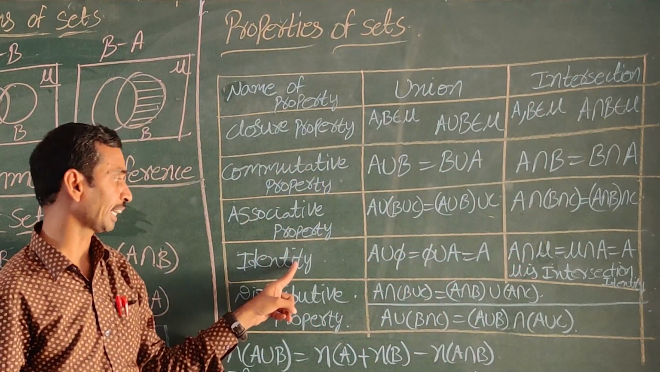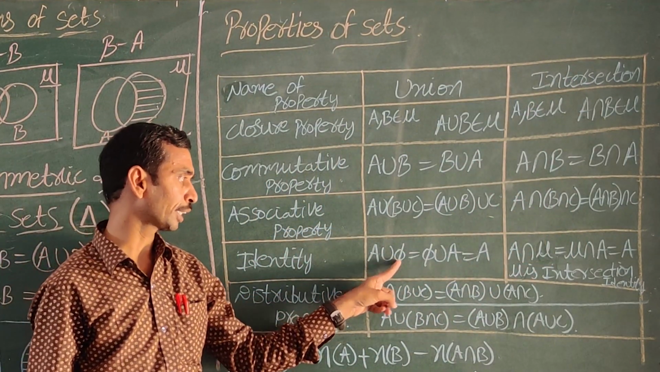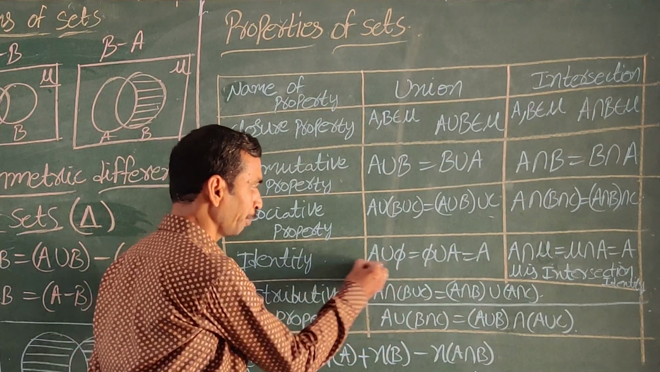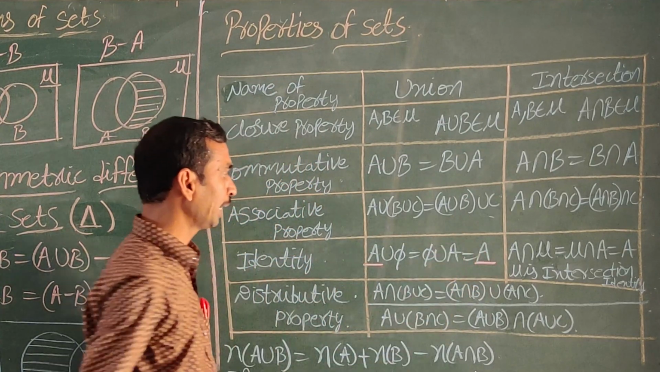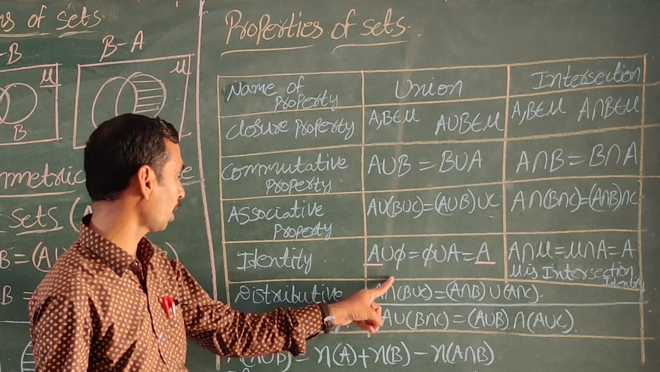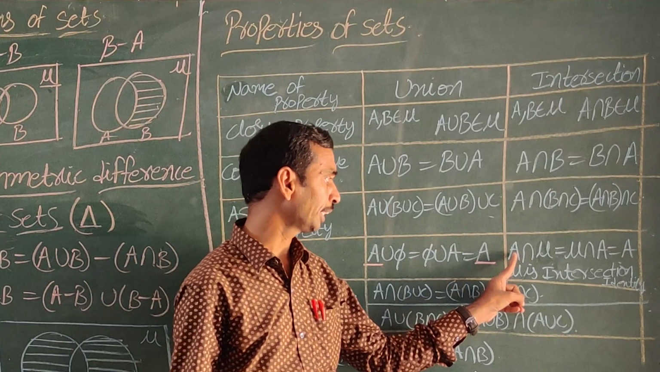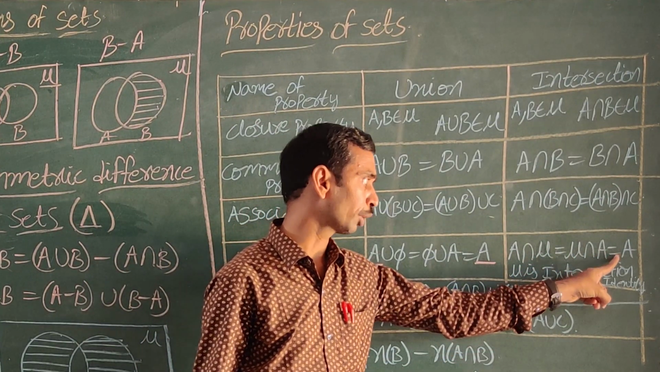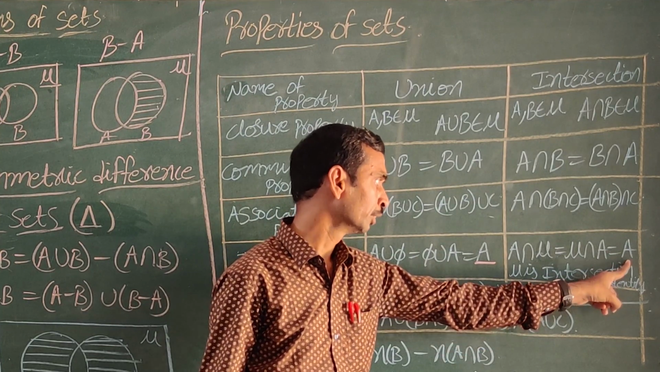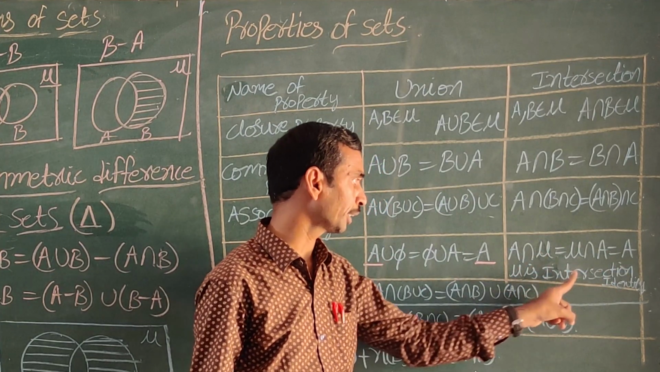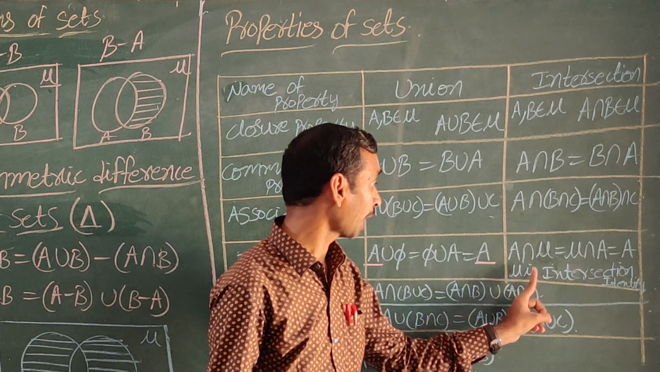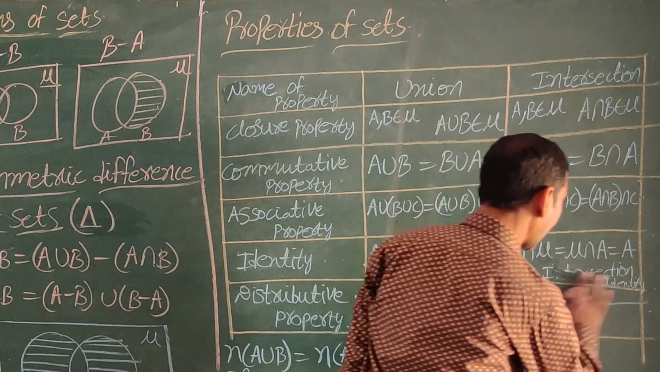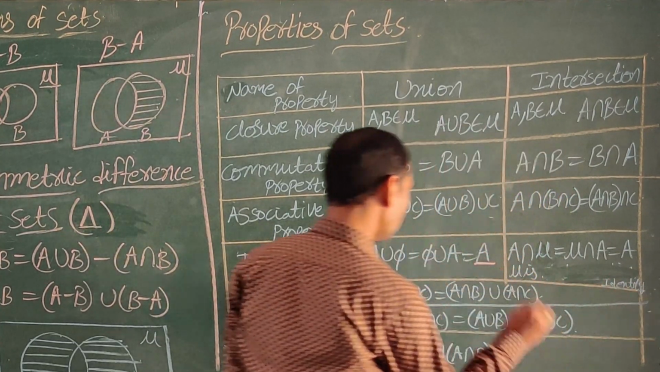Next, identity. A union pi is equal to pi union A is equal to A. Identity means we are getting the same set. Here A means again we got A only. Then pi is called the union identity. Next, intersection: A intersection mu is equal to mu intersection A is equal to A. We are getting the same set. So mu is the identity of intersection of sets. It is the identity.